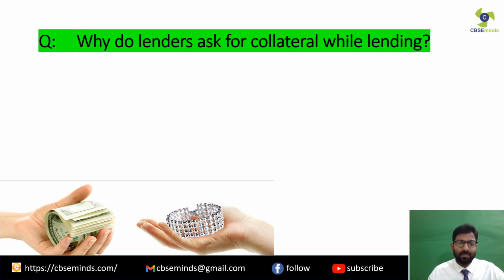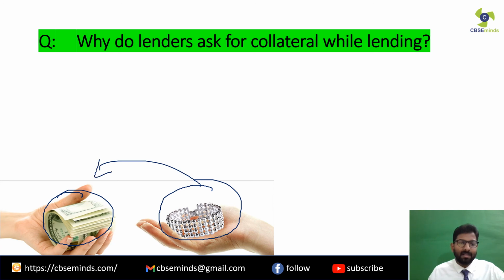Clear? As you can see over here, you want certain amount of money as loan. What does the bank say? That you have to deposit certain security, or certain collateral. So this is the security and this is the loan amount. So this is how it works. Clear? So why do you think they ask for the collateral?